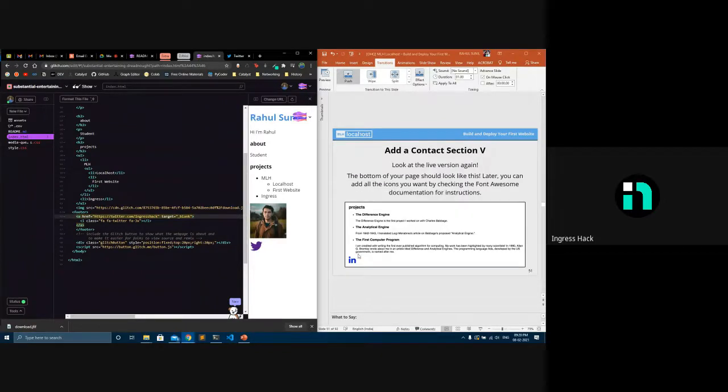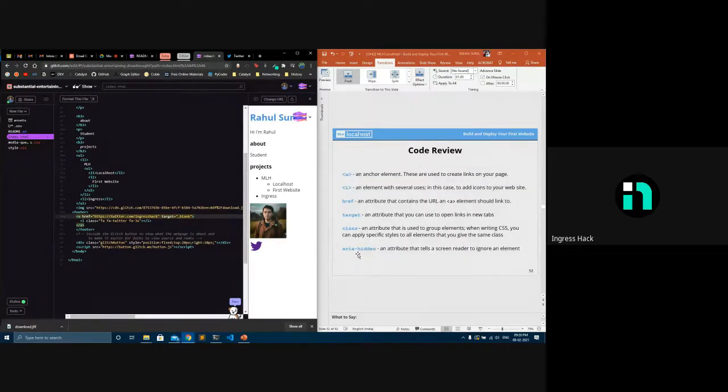So yeah, in this one they added LinkedIn. So basically, you can add all those things. So I explained this thing. A is for an anchor element, so basically that's where you add the links. Then I is for icons. href is for referencing other pages. Then target is where you want to open it, in the same tab or in a new tab. So we use blank, which means it opens in a new tab.